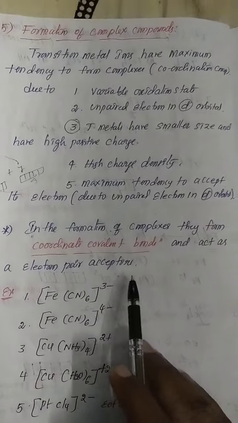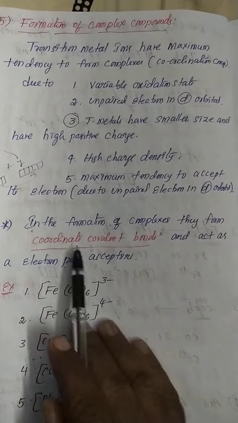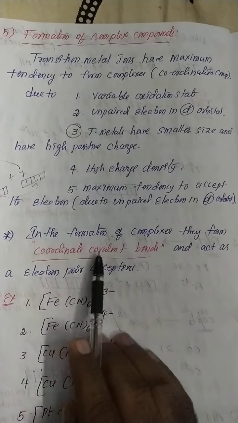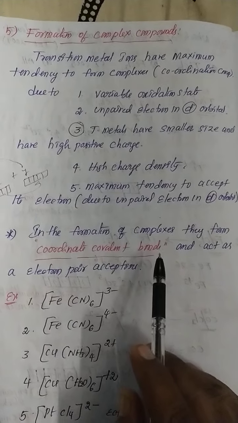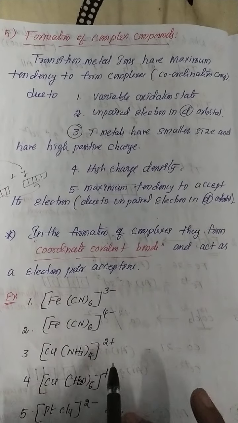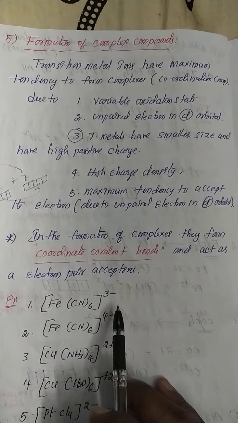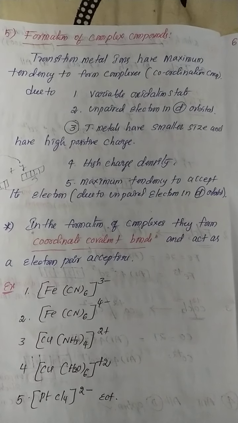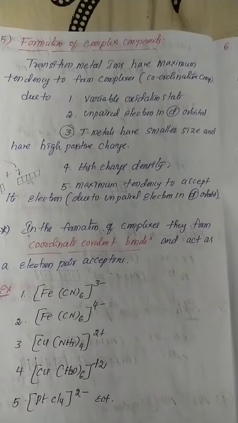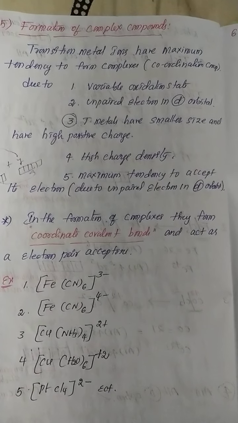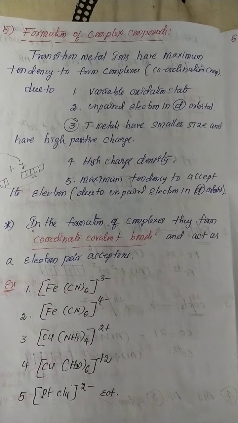So here some examples are there. In the formation of a complex, they form a coordinate covalent bond. Definitely an important point, my dear students. In any complex compound, what kind of bond is there? Coordinate covalent bond, it's nothing but a dative bond. Coordinate covalent bonds are compulsorily present in a complex compound, or otherwise coordination compound.